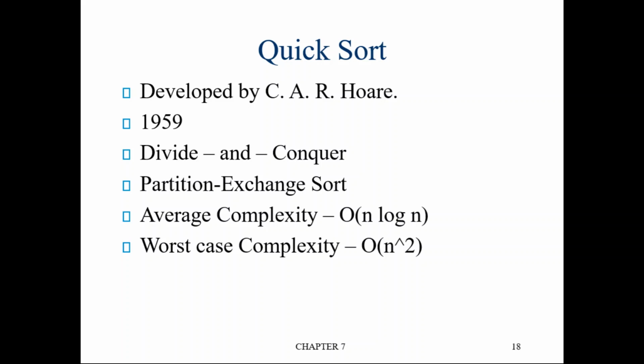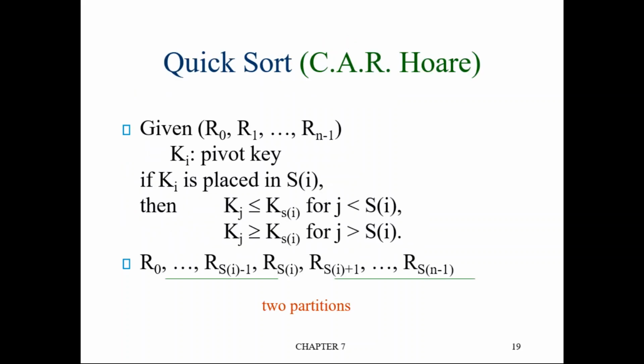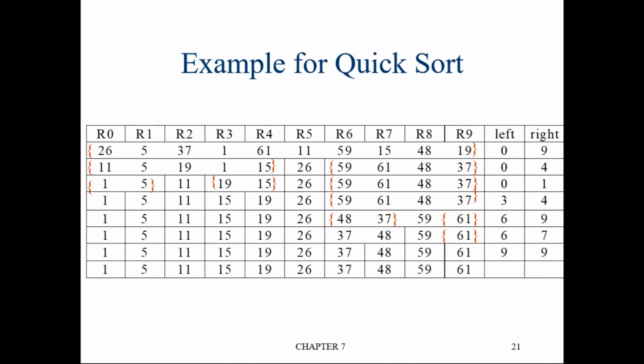The worst case time complexity of quicksort is order of n square, and the best case and average case time complexity of quicksort is order of n log n. Okay, so with this introduction, let us get into the algorithm and see how it is going to work.